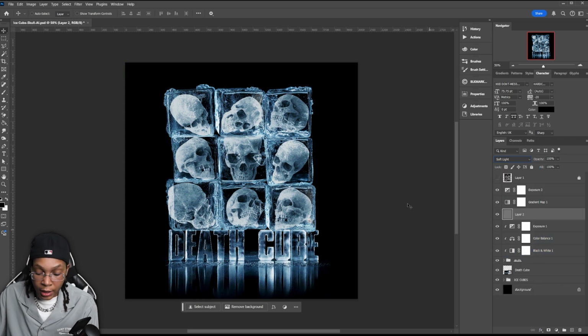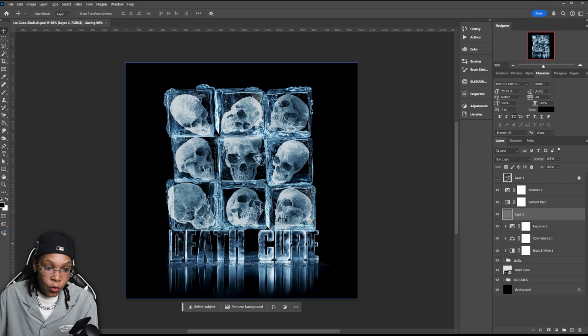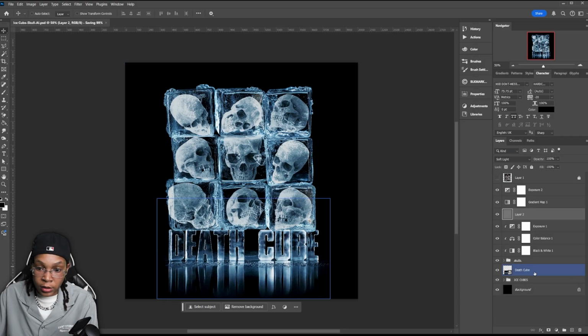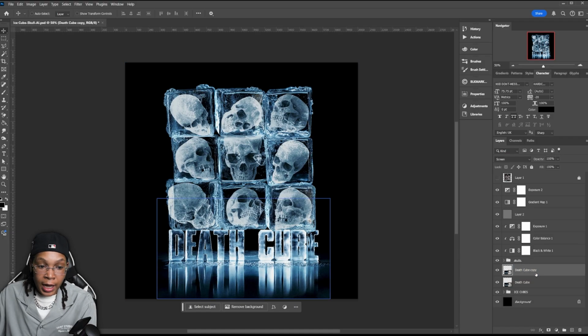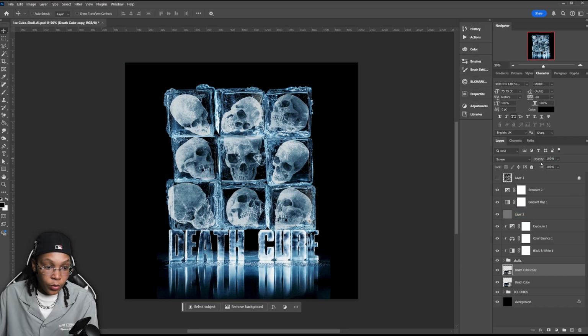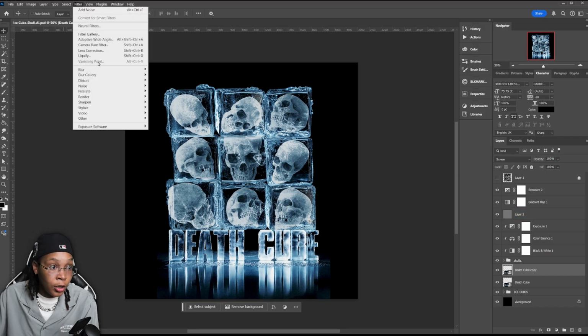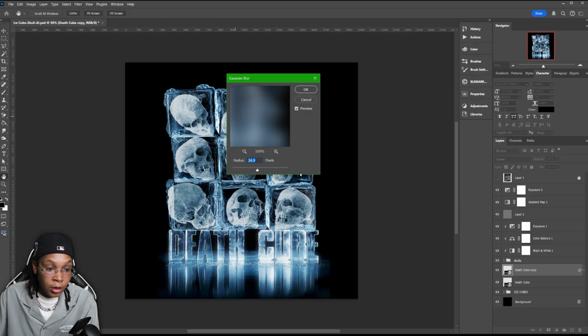We're just going to go with soft light, call it a day. And if you want to add some more highlight or more glow to the actual depth cube, you can just duplicate it. You can add some more and then just bring down the opacity a little bit. But we're going to keep it as it is and go Filter, Blur, Gaussian Blur.